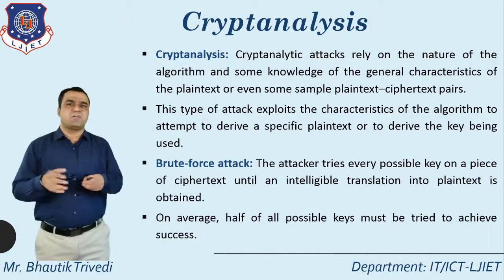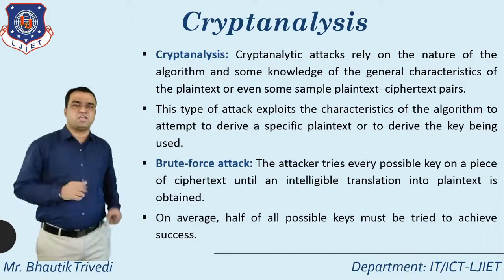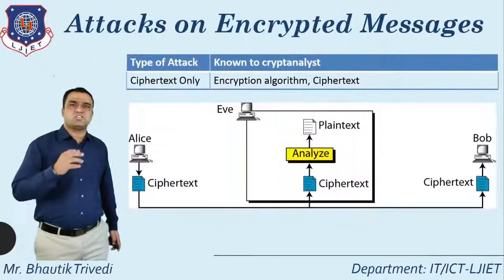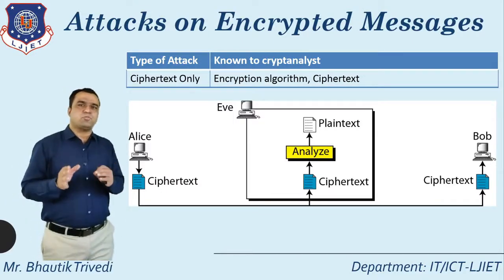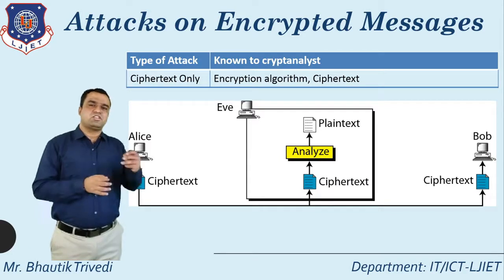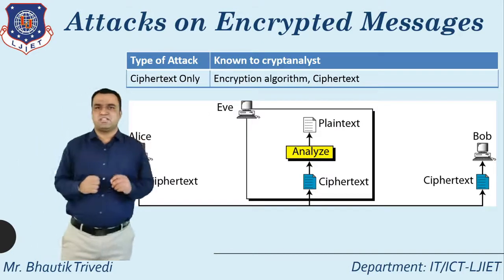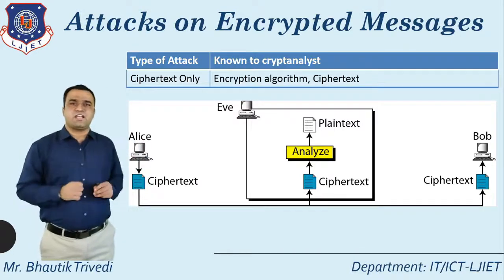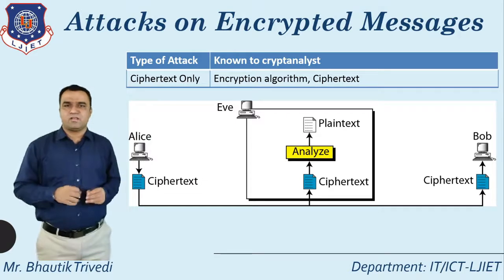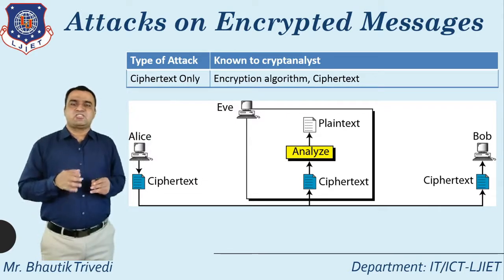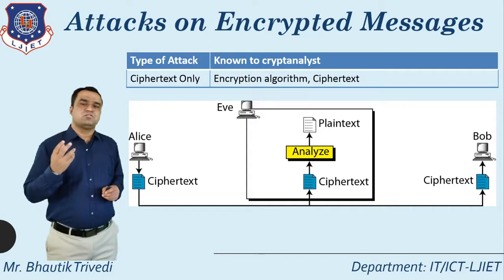And this particular topic is the last topic of this chapter, so only one topic remaining in this chapter. Here you start with the different cryptanalytic attacks. It's very simple. At least you know the type of attack and what is known by the cryptanalyst. Whenever you talk about attacks on encrypted messages, or cryptanalytic attacks, the first type of attack is known as ciphertext only. So in this particular attack, what does the attacker, the cryptanalyst, know?